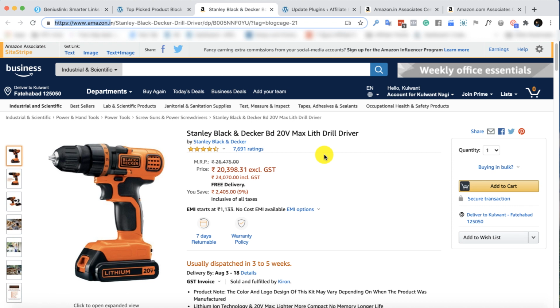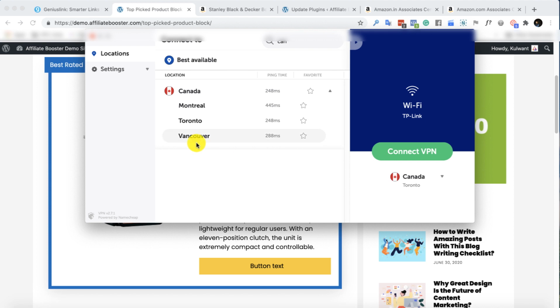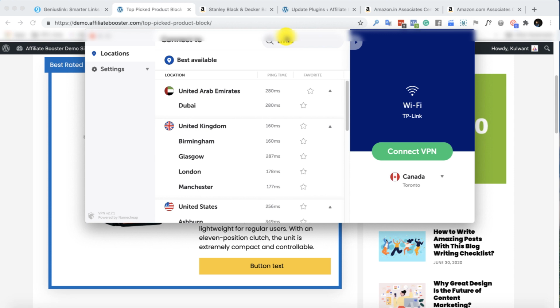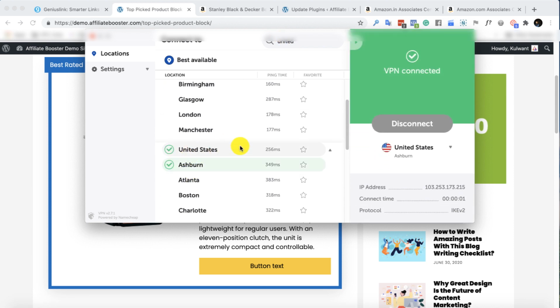What would happen if someone from USA is clicking on that link? It should land on Amazon.com. So let's do that. First of all, I will change my location. I will go in my VPN, and in my VPN, I am changing my location to the US. So I'm clicking on US, and right now my location is USA. Guys, this is just for the simulation. Don't get confused. I am doing just a simulation so that I can show you what would happen if someone sitting in USA is clicking on your affiliate link.